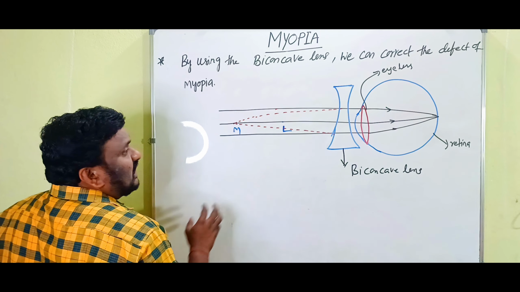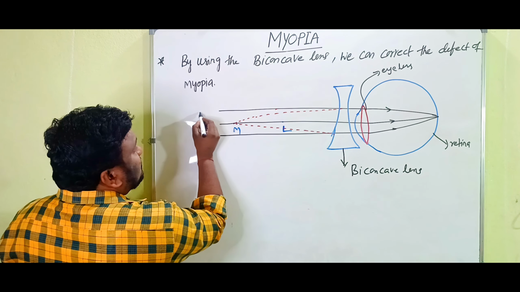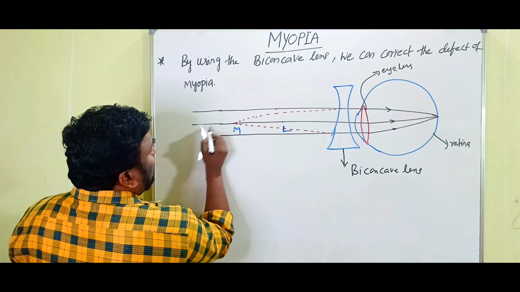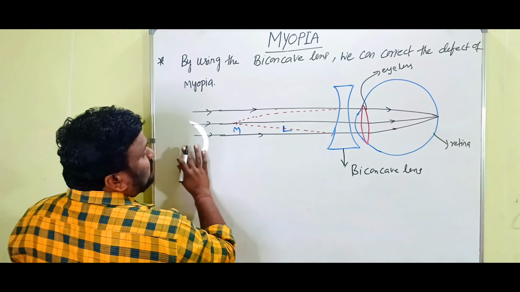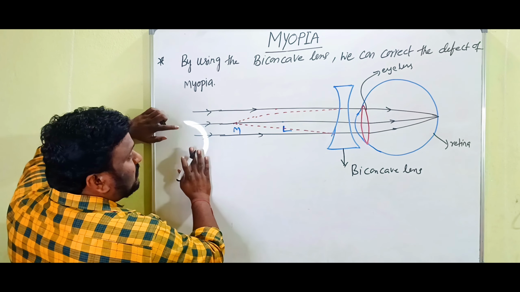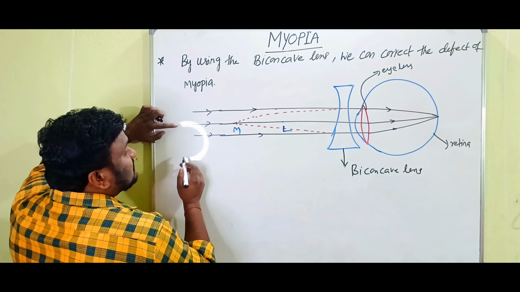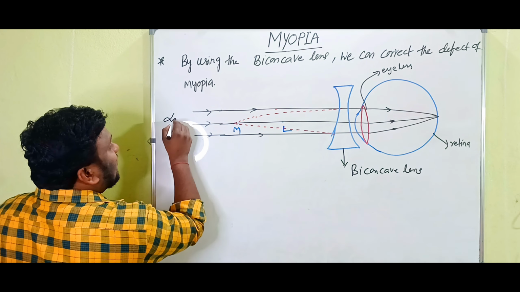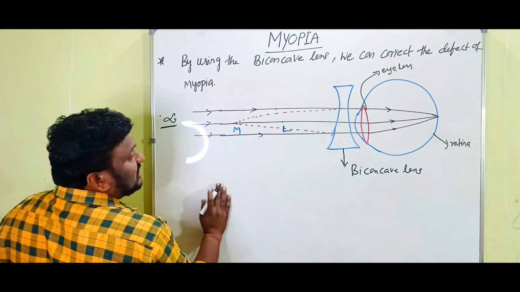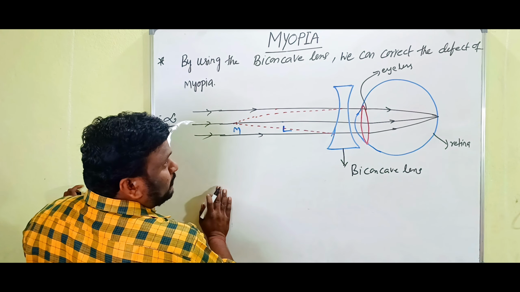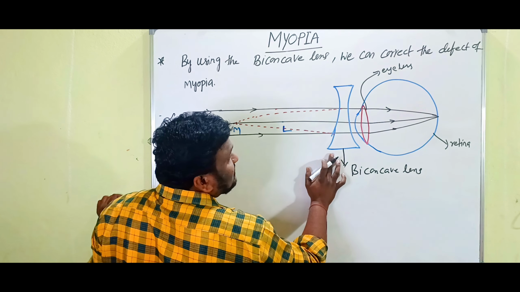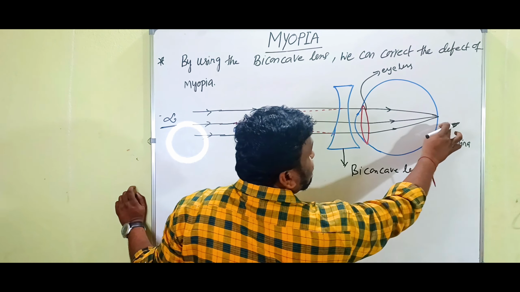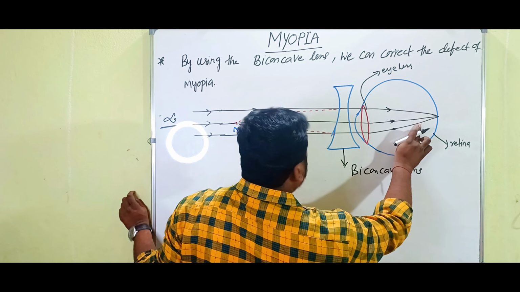So in the diagram you have to clearly observe, this is a light ray, parallel beam of light, that is coming from long distance. It means that what? Object is at infinity, clear. If there is no biconcave lens, then it can form the image in front of retina, clear.